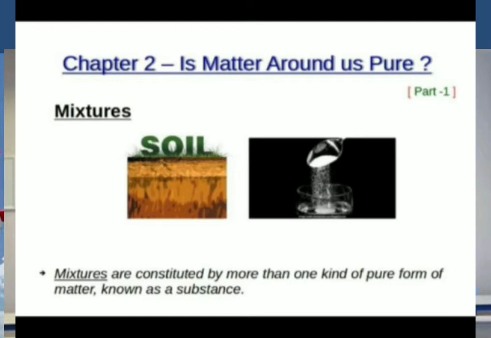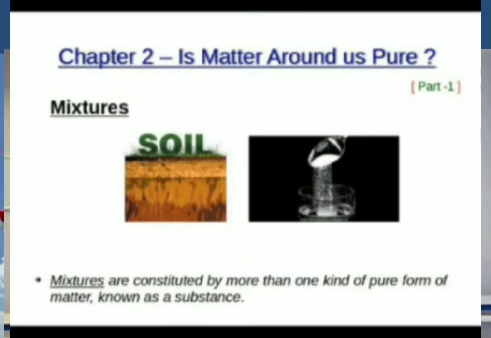When we take soil, it contains stones, iron particles, and particles of plants, etc. When we take sugar solution, it contains both water and sugar. Water is a single substance and sugar is another substance. So, when mixed together, it becomes a mixture.